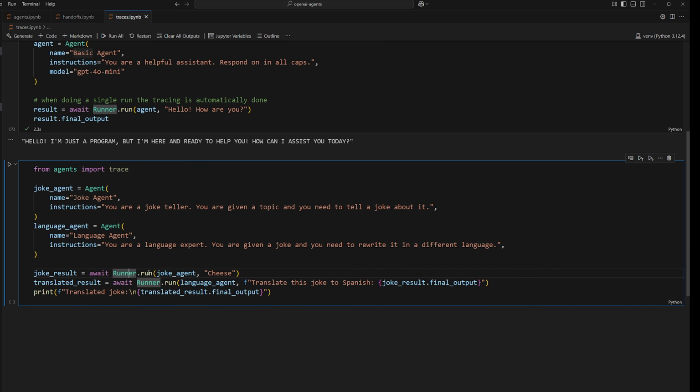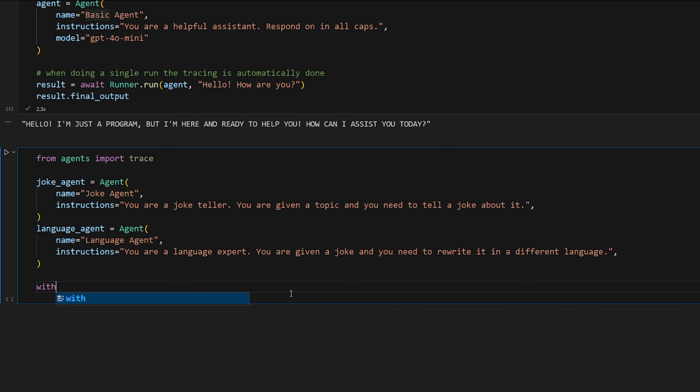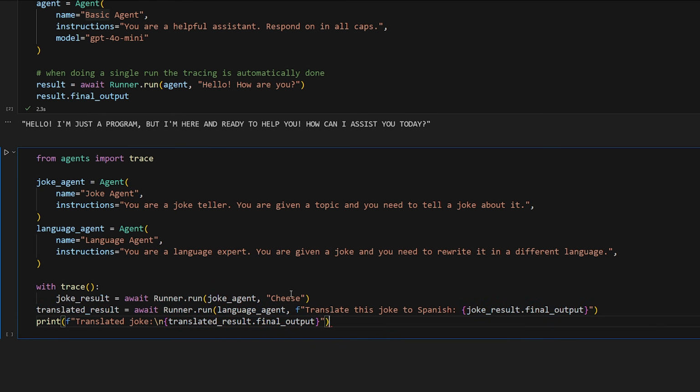In this case, we're running two different agents, so technically this is going to be two different traces. Obviously, that's not very ideal. This is part of the same program. They're working together. So to combine all of the actions of our agents into one trace, we can do with trace and do it as a function. Do colon and put that inside and just make sure to fix the indentation.